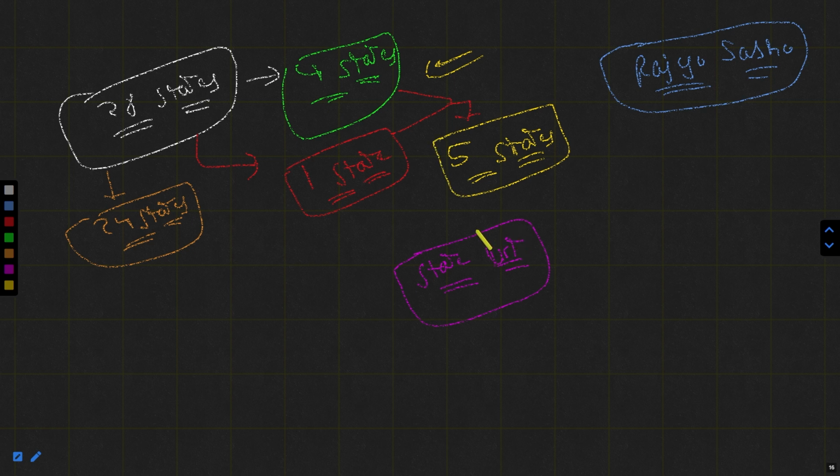It means that if any other state which was not in the group wants to join, they could join the group after passing a resolution for the same.